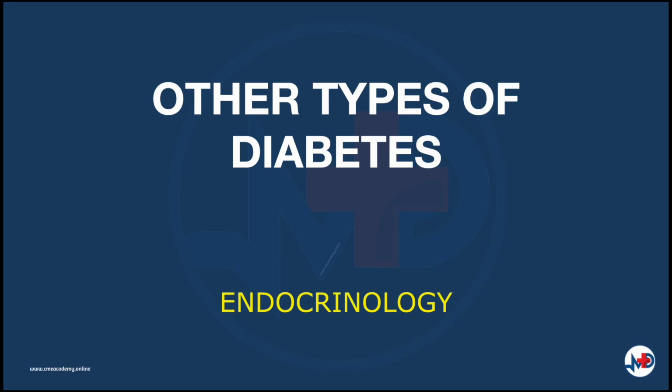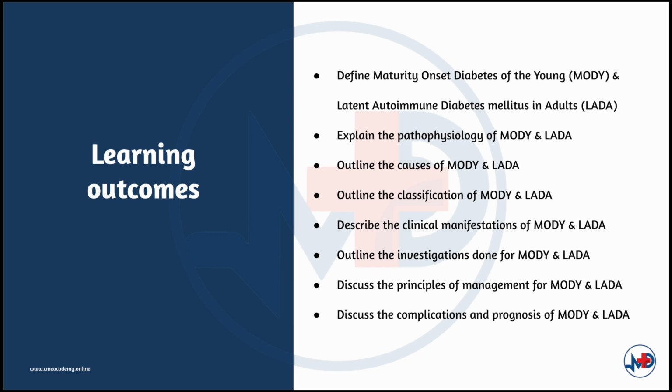Hello and welcome to the topic of other types of diabetes in the endocrinology module. The other types of diabetes that we'll be discussing in this topic would be maturity onset diabetes of the young, or MODY, and latent autoimmune diabetes mellitus in adults, also known as LADA.